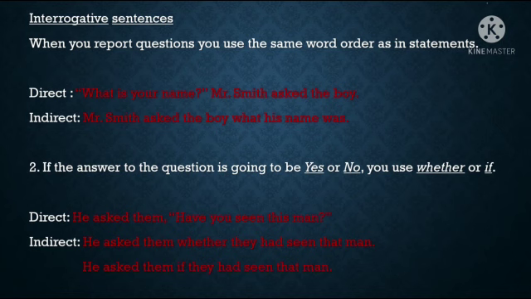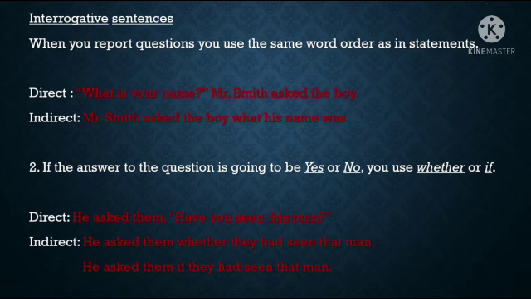See the answer. He asked them whether they had seen that man. So this becomes that, and in the direct speech, present perfect tense is used. So in the indirect speech, present perfect tense in the direct speech should be changed into past perfect tense.